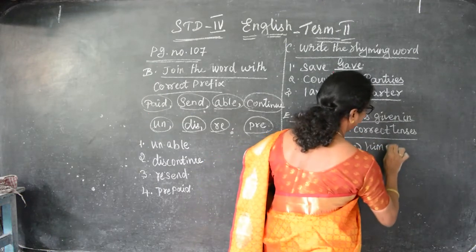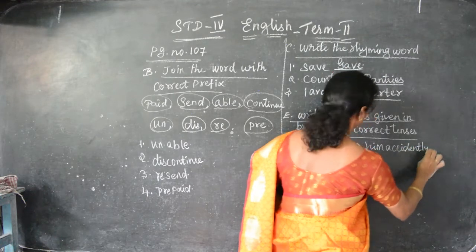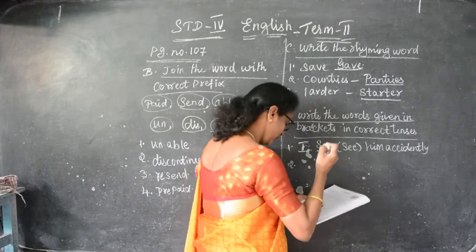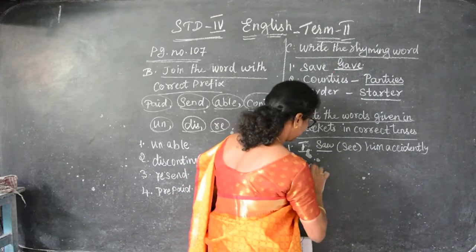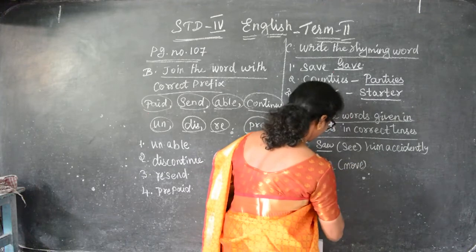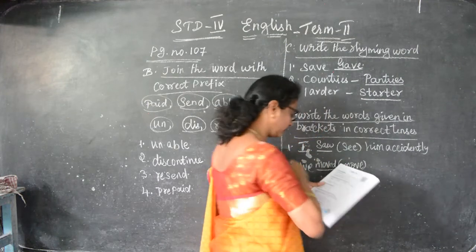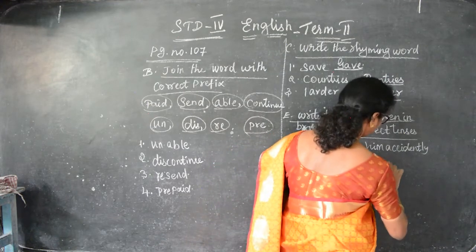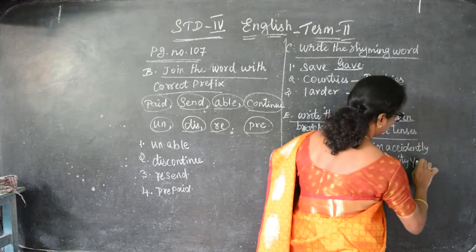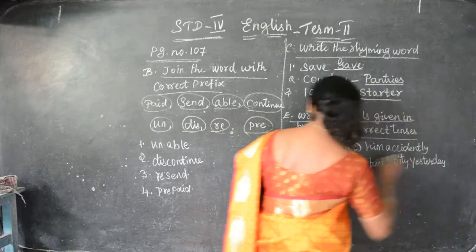Accidentally, I saw. Second one, we dash, we move. We moved back to city yesterday. Okay. Then third one,